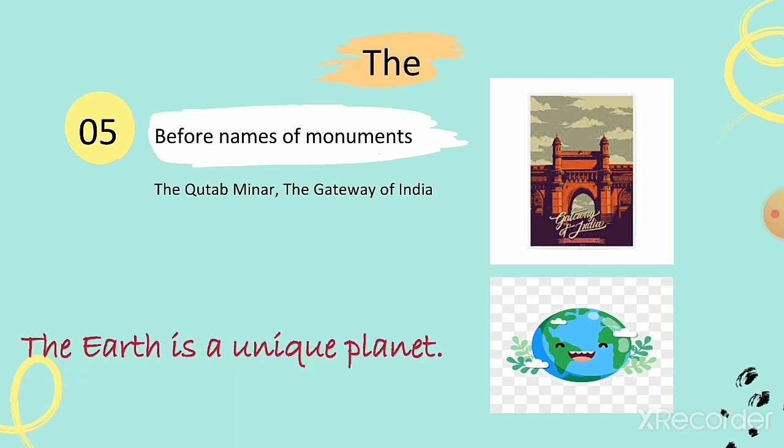Let's see one example. The Earth is a unique planet, kids. In the universe, from the 9 planets, the Earth is one planet where we live. So we will use the before the Earth.